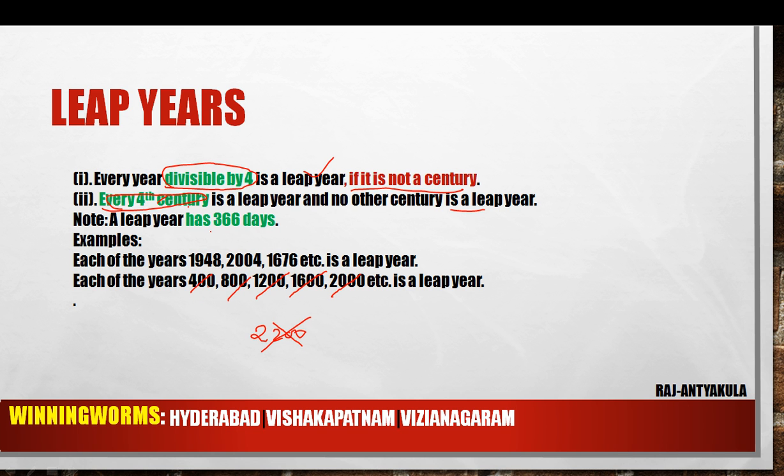Whereas for the normal years, 1948, is it divisible by 4? Yes. 48 is divisible by 4, so it is a leap year. 2004, divisible by 4, it is a leap year. 1676, 76 is divisible by 4, it is a leap year. Is 1854 a leap year? No, because 54 is not divisible by 4. Okay.